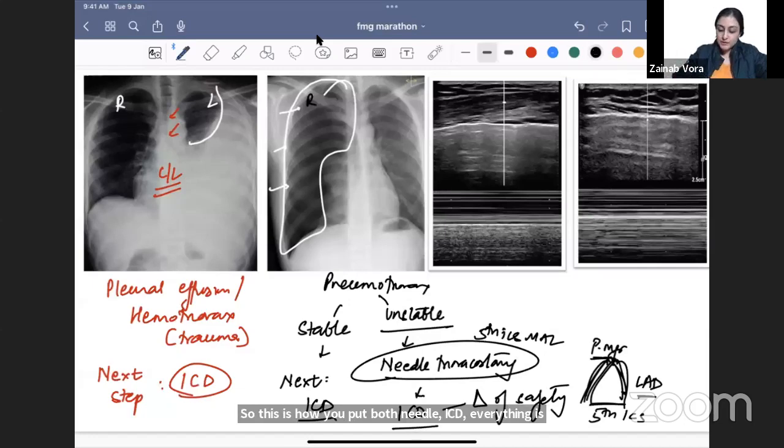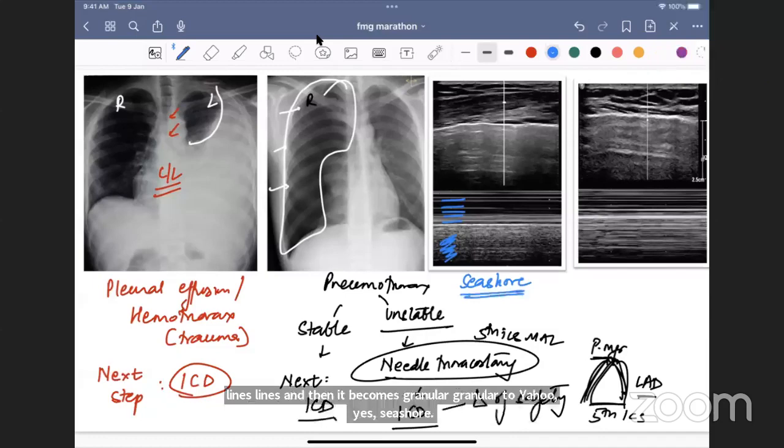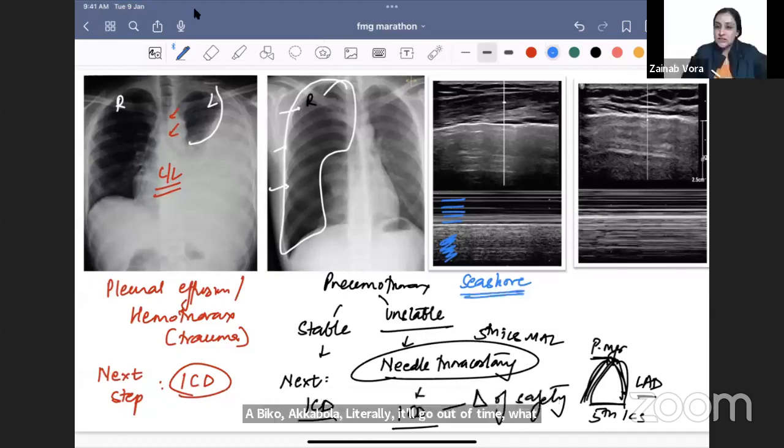Now let's talk about the signs. So this is M mode ultrasound. First one, can you see there are lines, and then it becomes granular. So this is the seashore sign. Now if someone says come on, let's go to Goa, what will you do? My video went away. You will say no, I will not go to Goa till 20th of Jan. After that we will go. So when do we go to Goa beach? In normal times, not during exam time.